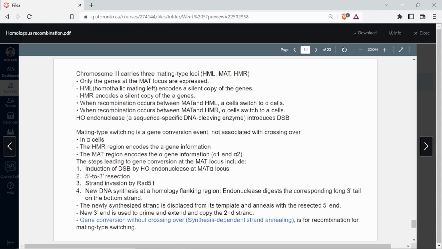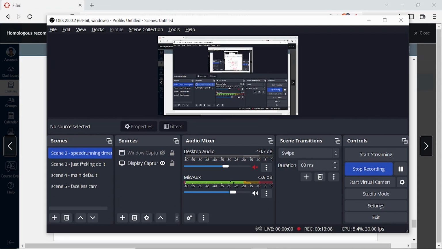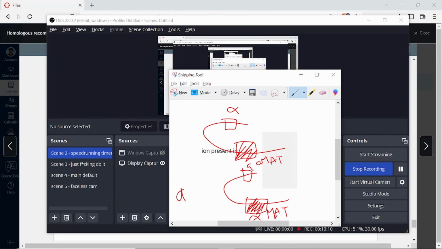Remember the steps that are involved in homologous recombination: strand invasion by the RAD51 gene, and then there is new DNA synthesis at the homologous sequence. New synthesis is possible because the template is already there. It is homologous, so it can be refilled. Then the corresponding long 3' tail at the bottom strand is displaced, and the new 3' end is used to prime and extend the copy of the second strand. So this is a gene conversion event.